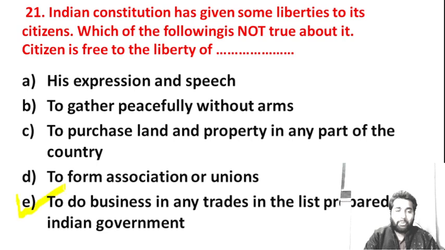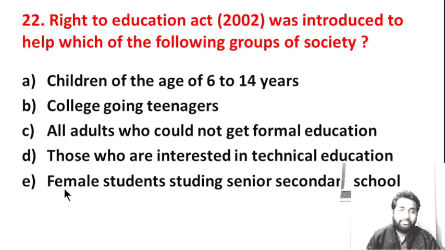Option E is correct. Right to Education Act 2002 was introduced to help which of the following groups of society? Children of the age of 6 to 14 years, college going teenagers, all adults who could not get formal education, those who are interested in technical education, female students studying senior secondary school.